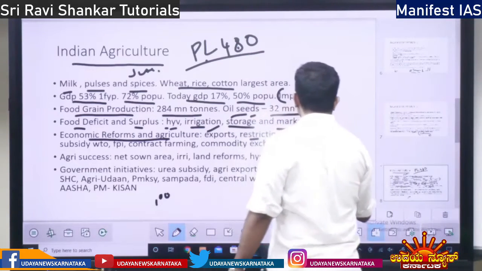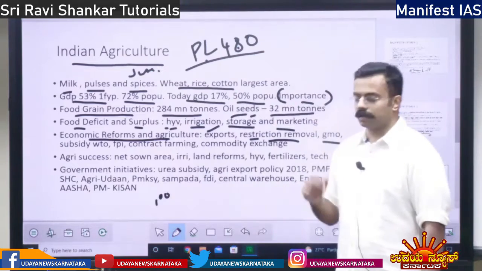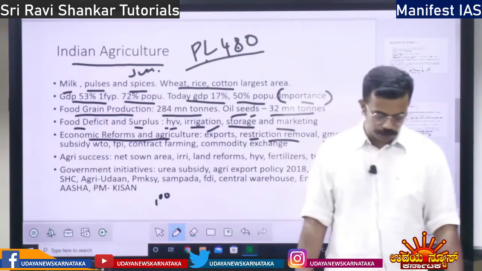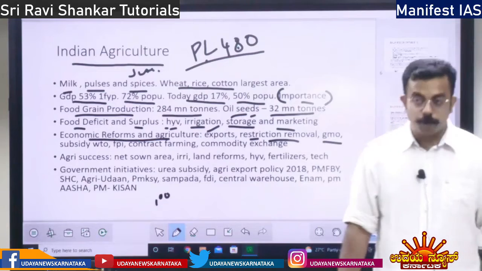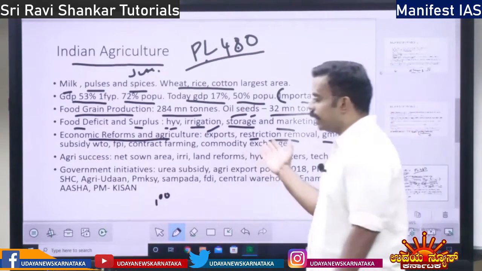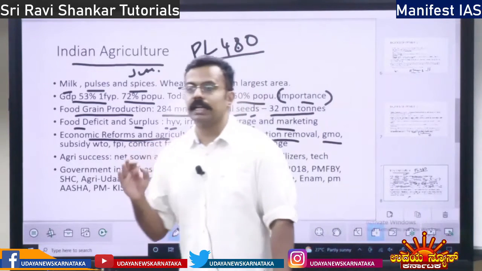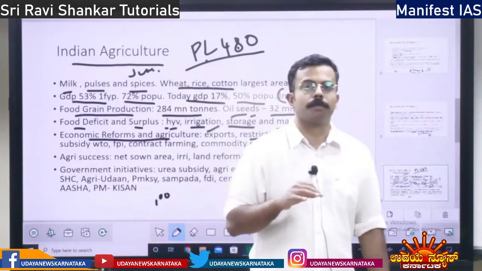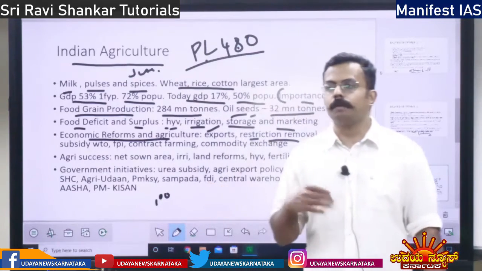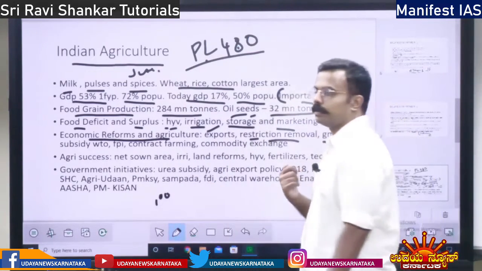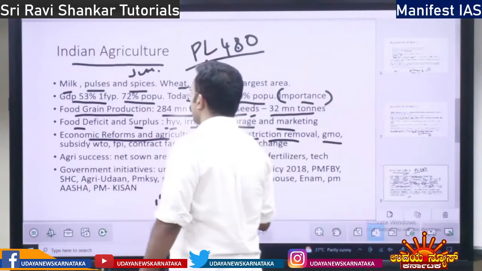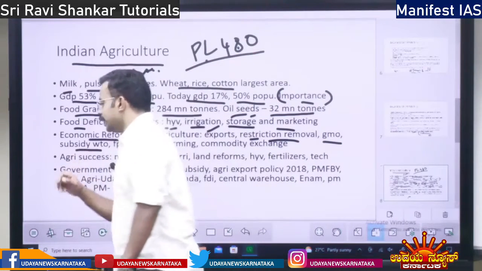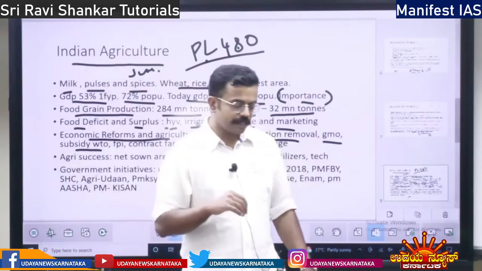Then genetically modified crops, GMO. Post 1991, we are experimenting with genetically modified crops. We have BT brinjal, BT cotton, BT mustard, biotechnology. Then we are providing subsidy.